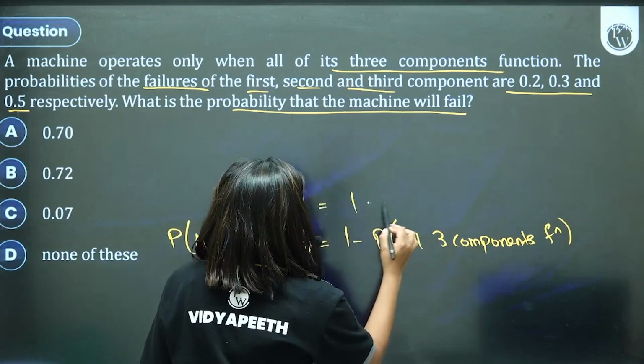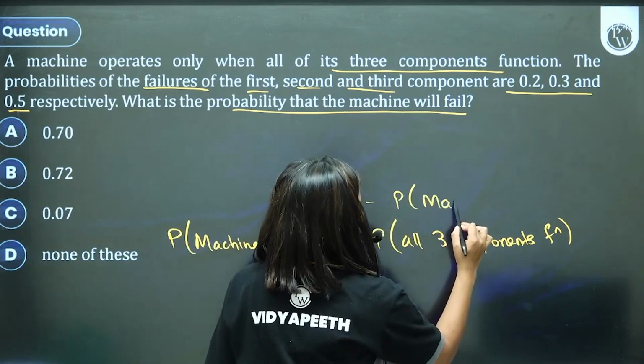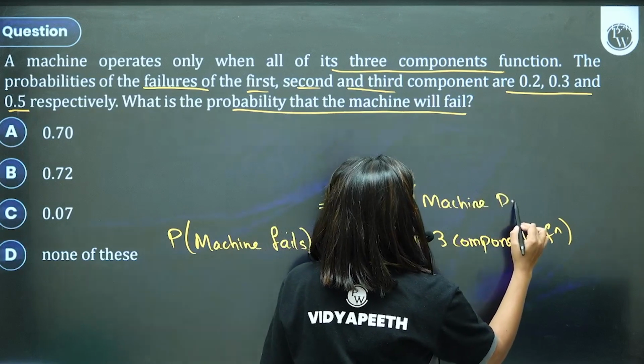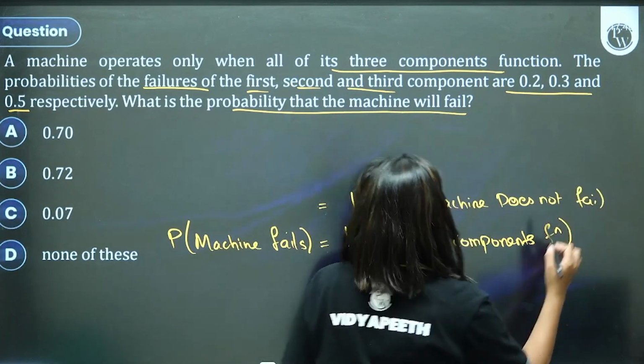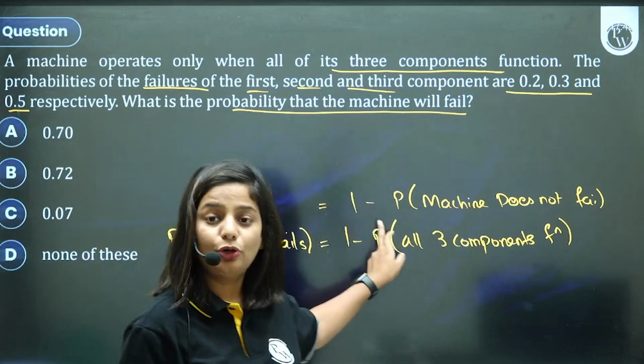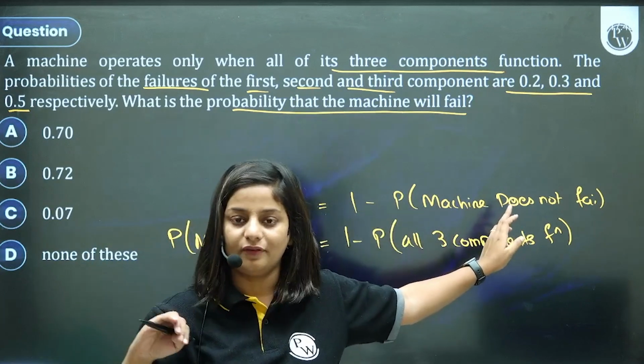If you cannot understand, it is 1 minus the probability the machine does not fail. What is the probability of the machine failing? Total minus the probability of the machine not failing.